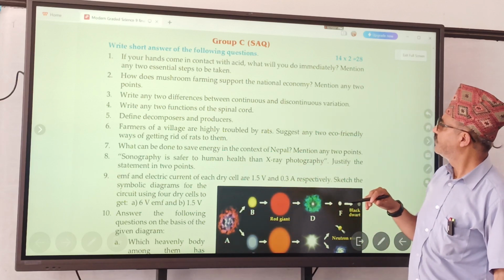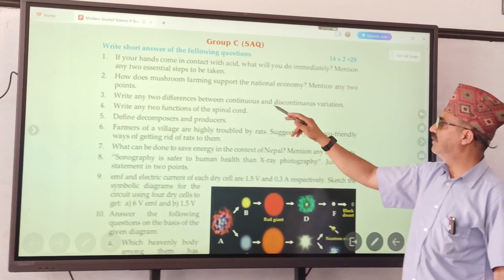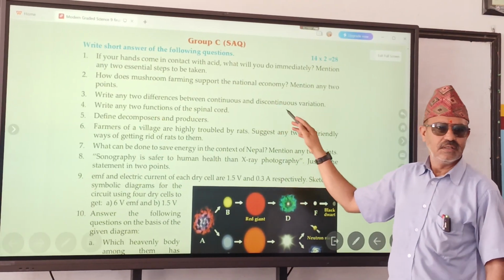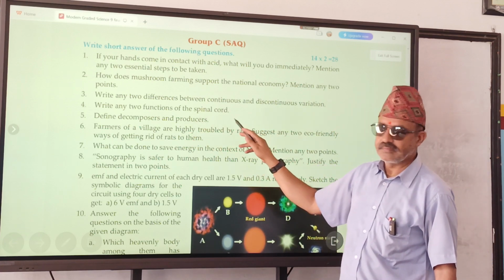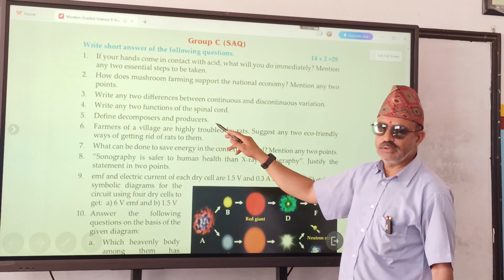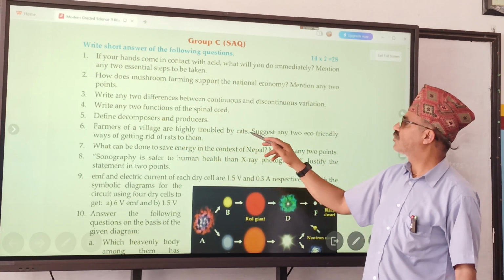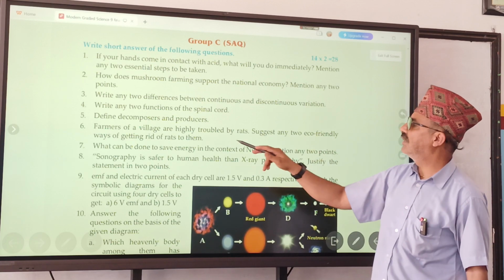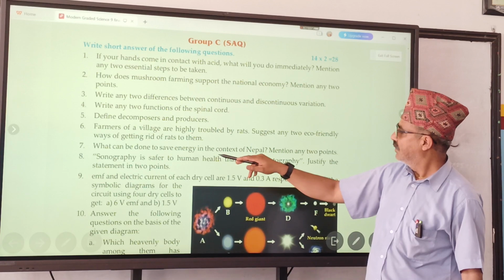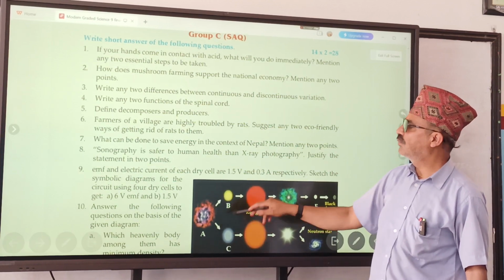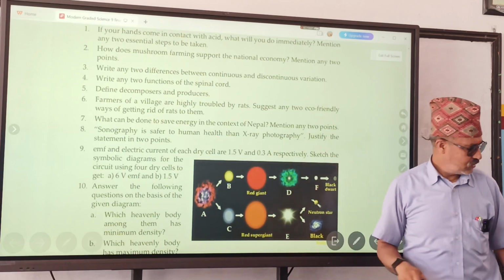Number 3, what is here? Two differences between continuous and discontinuous variation. See, do differences come here or not? Two functions of the spinal cord. Define decomposers and producers. Farmers of a village are highly troubled by rats, so mention any 2 eco-friendly ways of getting rid of rats. Snake. So these are the things. Like, 14 questions will be asked from here. Yes or no? How many questions? 14 questions. So you have to do it.